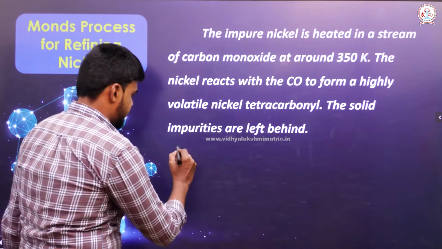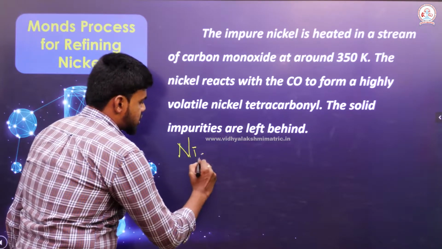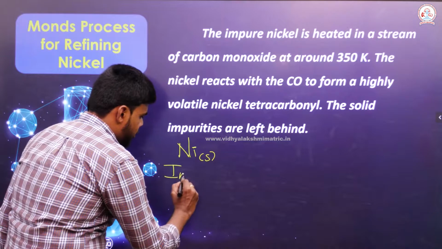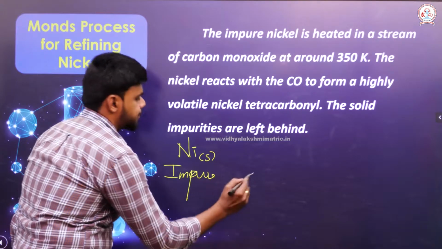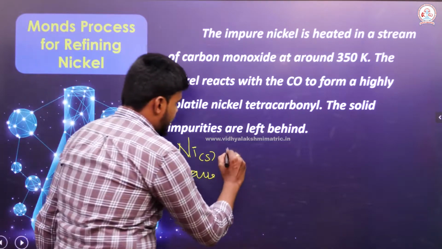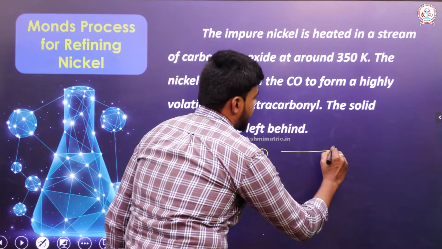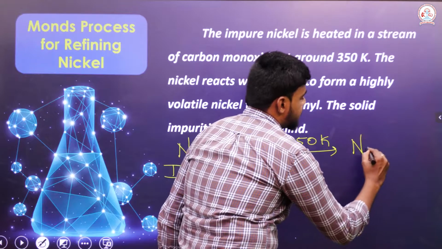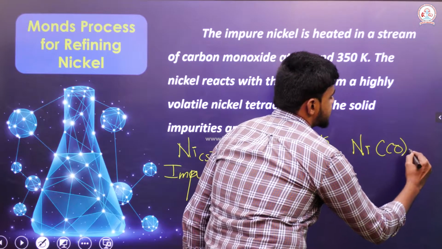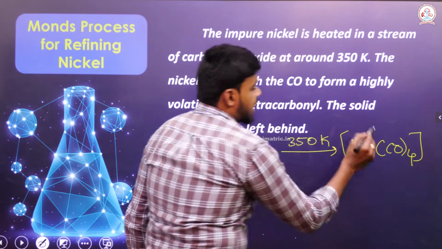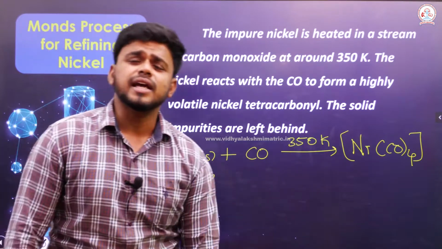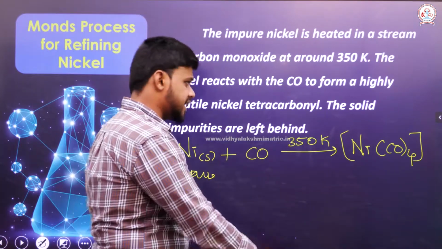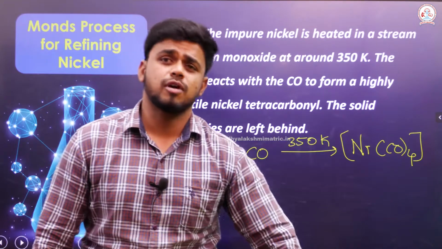The nickel, which is solid and impure, is heated with carbon monoxide at 350 Kelvin to form nickel tetracarbonyl, Ni(CO)4. The compound formed is volatile.